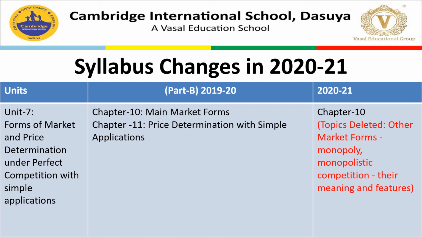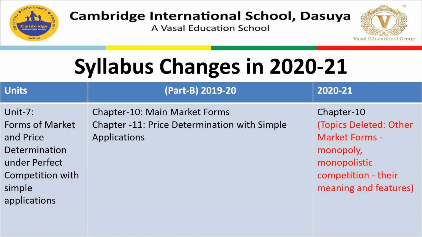In chapter number 10 there is a reduction of some topics. The topics deleted are the other market forms. The main market form is only perfect competition, so that is in your syllabus. Rest all they have deleted. So other market forms, monopoly, monopolistic competition, their meaning and features, all these are deleted by CBSE.